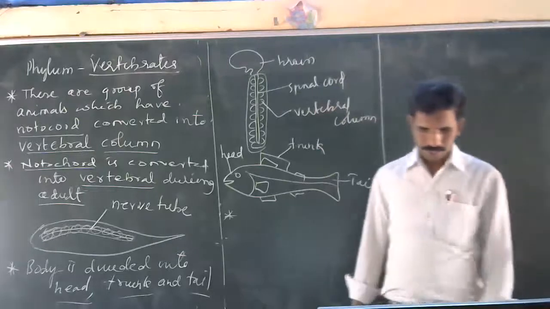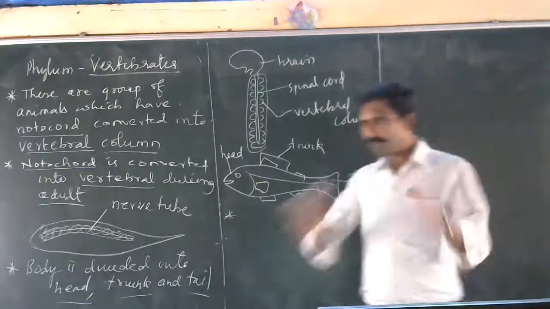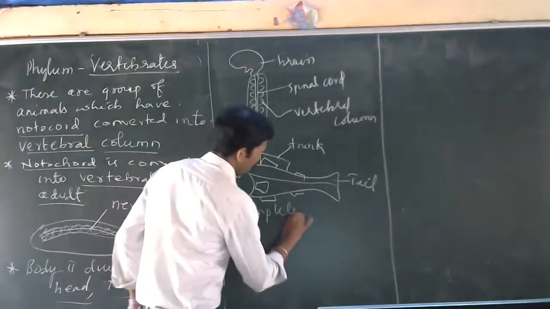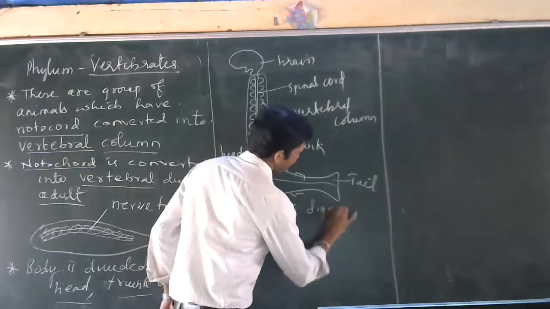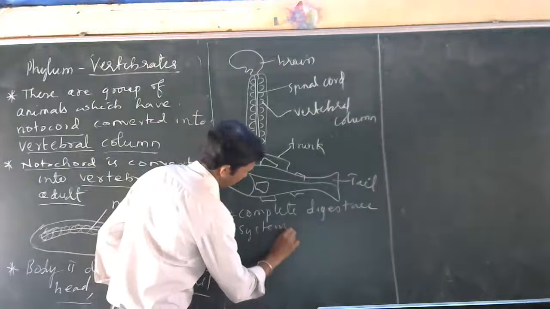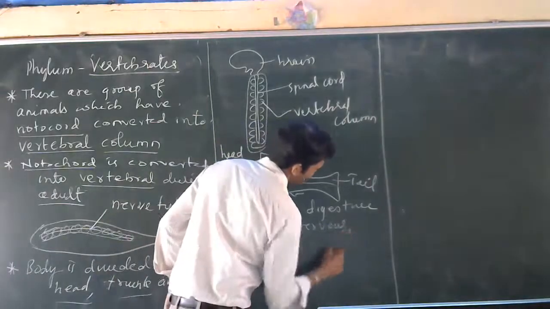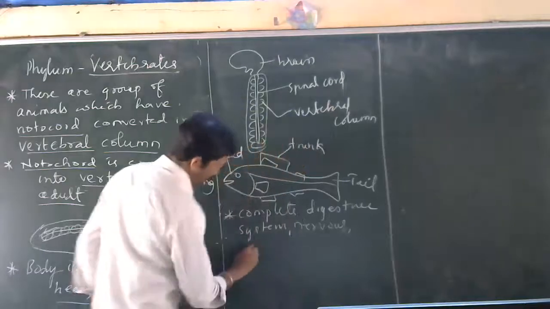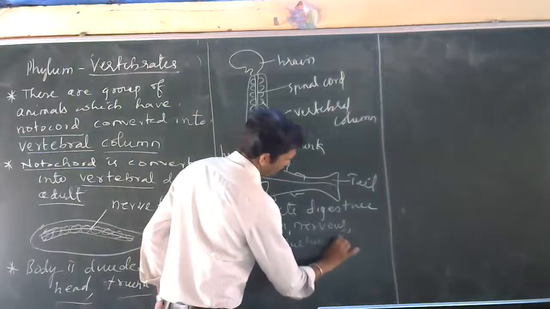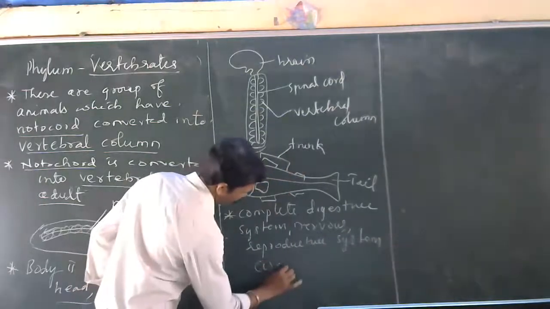They have a complete digestive system, nervous system, reproductive system, circulatory system.